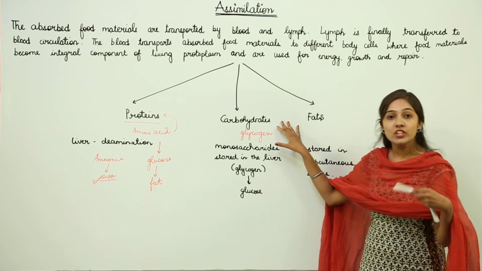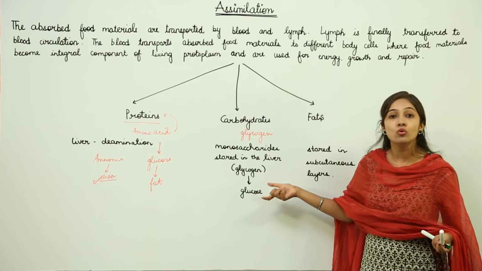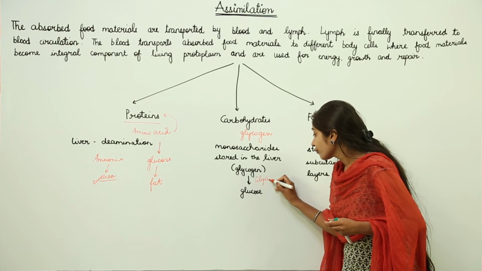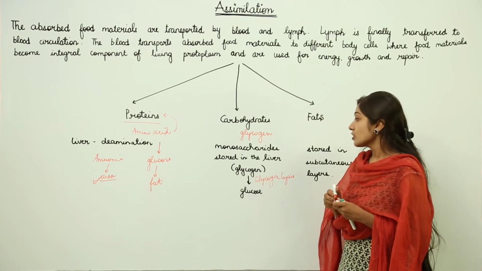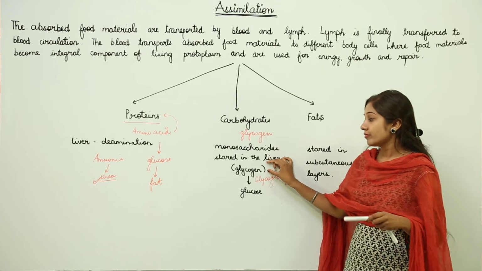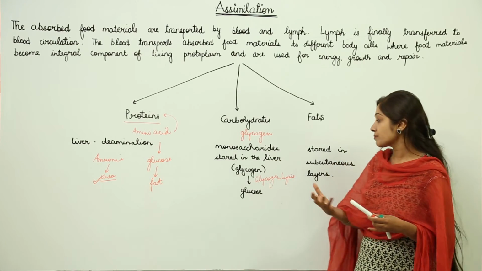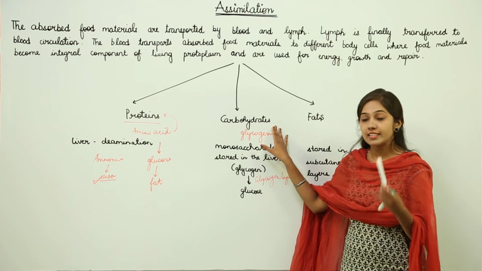When energy is needed by the body, this glycogen is converted into glucose by a process that we call glycogenolysis, to provide instant energy to the body cells. So this is how assimilation of carbohydrates takes place.